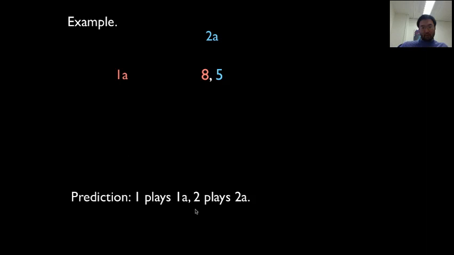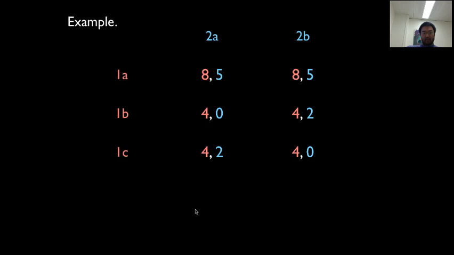That was one order of elimination. Again, just to go over it again, we started from this game. We had 1A strongly dominates 1B. We eliminate that. Given that, 2A now weakly dominates 2B. Now given this, 1A strongly dominates 1C, and we're left with this.